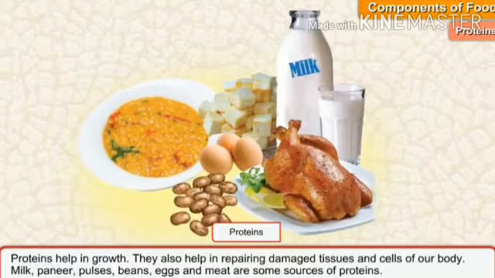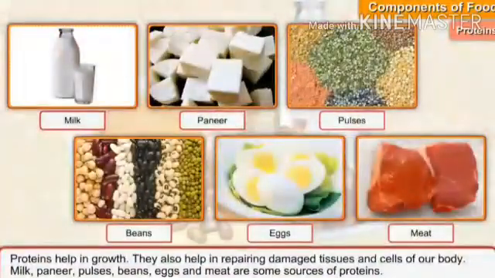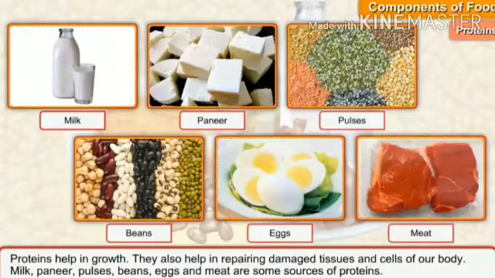They also help in repairing damaged tissues and cells of our body. In case we have any damaged tissue, protein will help repair it. Okay, and some examples of protein-rich food items are milk, paneer, pulses, beans, eggs and meat.